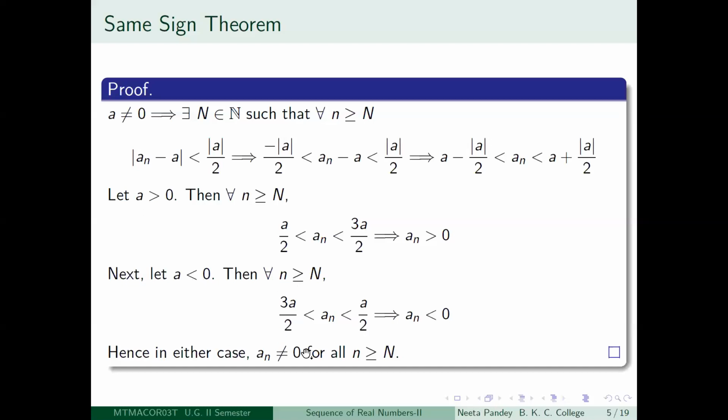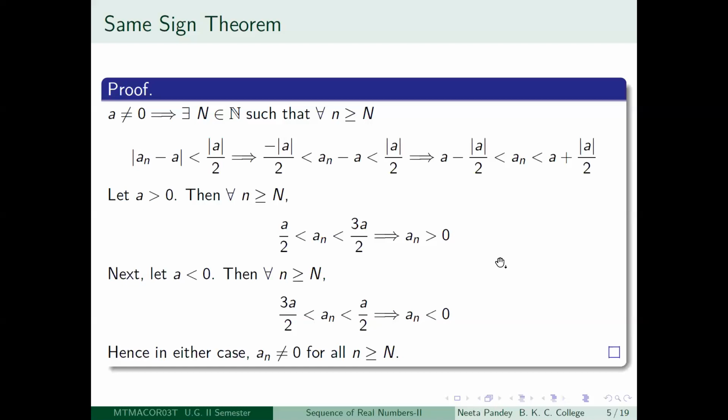Remember that a is less than 0, so this is perfectly all right. And now a by 2 is less than 0 because a is less than 0. So what have you got? You have got that a_n is less than 0 for all n greater than or equal to capital N. So a_n has the same sign as a after the capital Nth term.